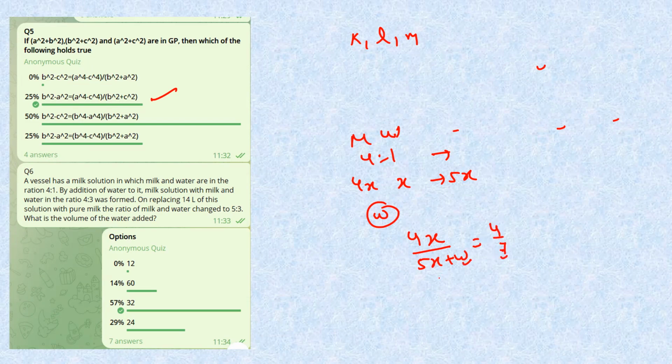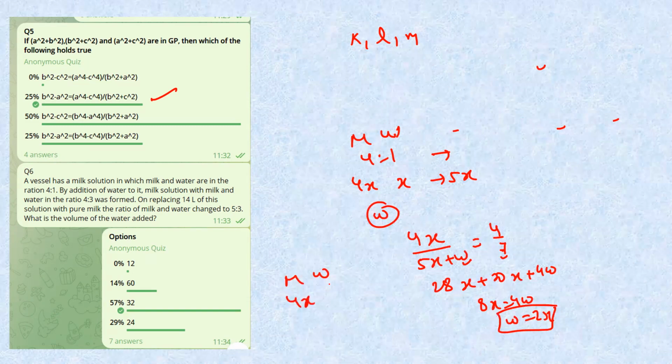So this will be 28, this 20x plus 4W. So 8x equals 4W. So W equals 2x. So now W is 2x. So basically now milk is 4x and water is x initially, 2x added, again 3x. So total will be 7x.